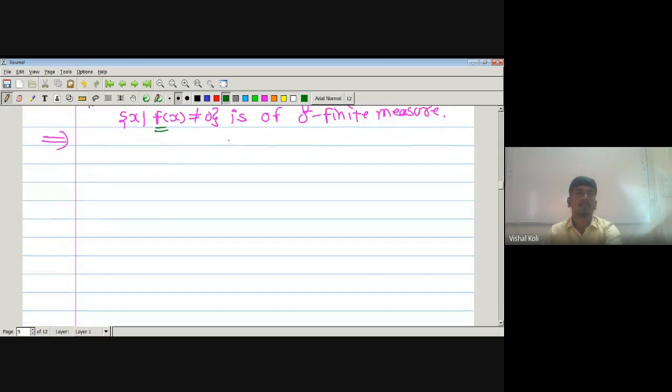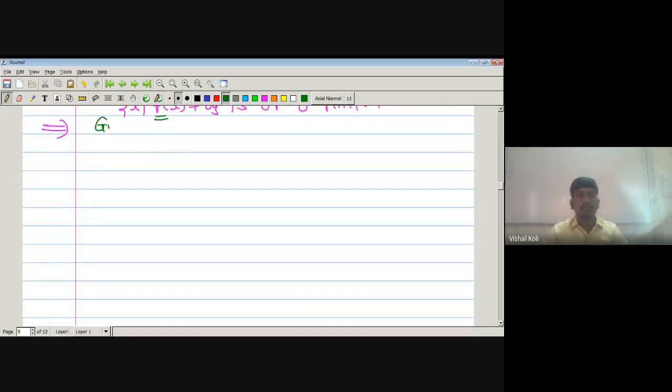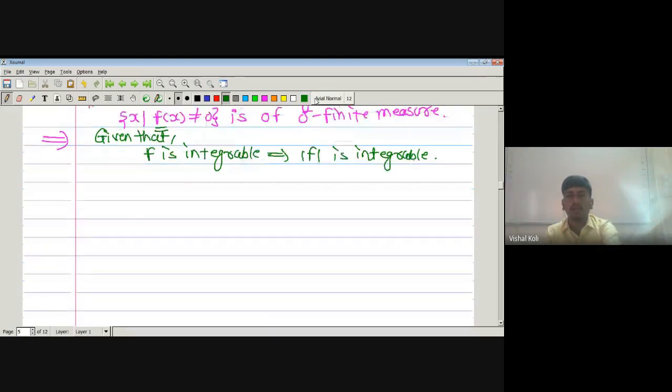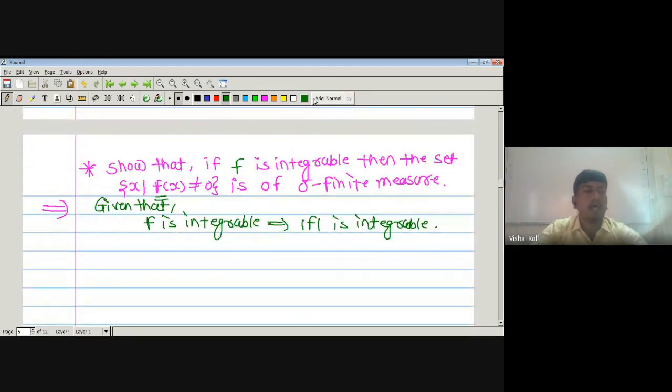Okay. Now, given that f is integrable, which implies, as we know, that mod f is also integrable. So here we get a function mod f which is an integrable function. Okay. Now here we are given the set of x whenever f of x is not equal to 0, and we have to prove it is of sigma finite measure. The set of x whenever f of x is not equal to 0 means that f of x is either greater than 0 or less than 0.